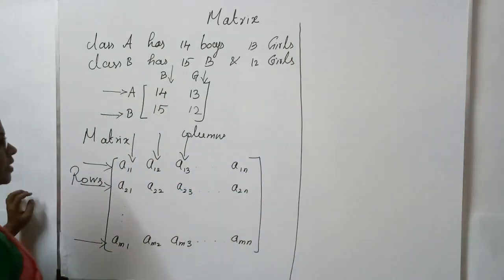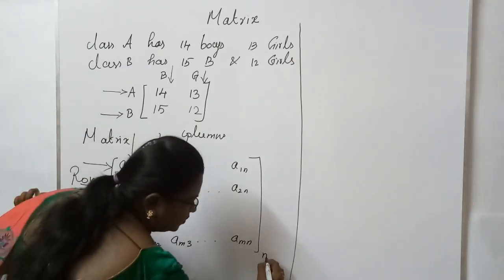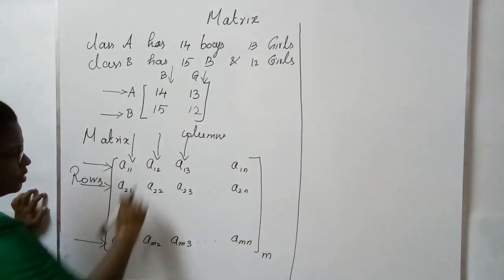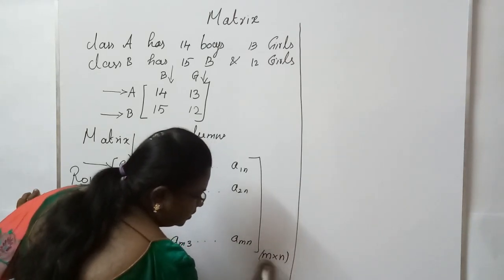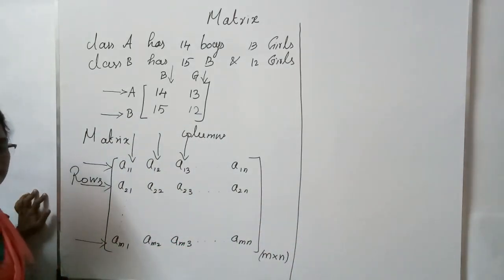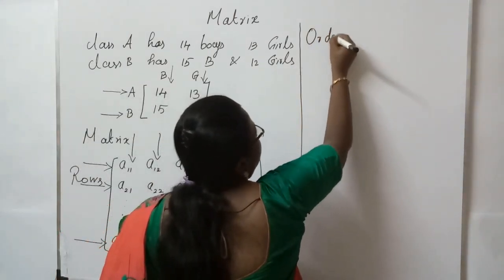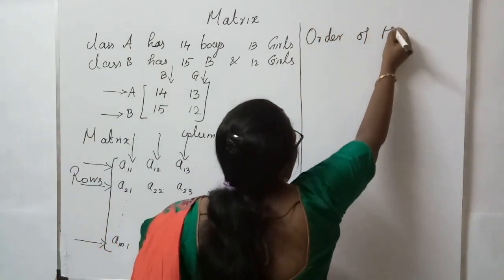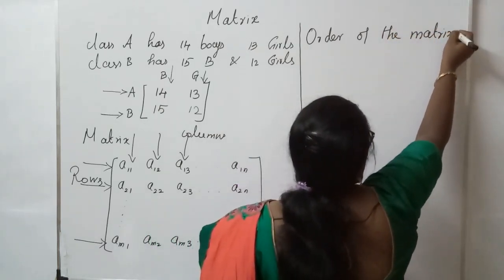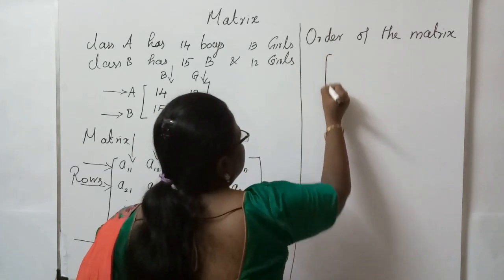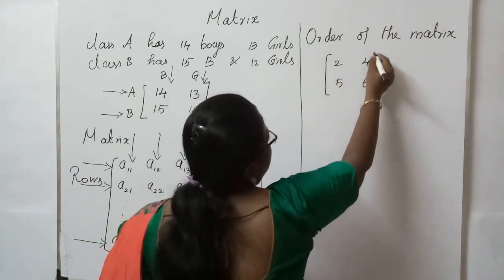In this, how many rows there are has to be written first, and how many columns there are has to be written next. This is called the order of the matrix. See here 2, 4, 5 and 6.